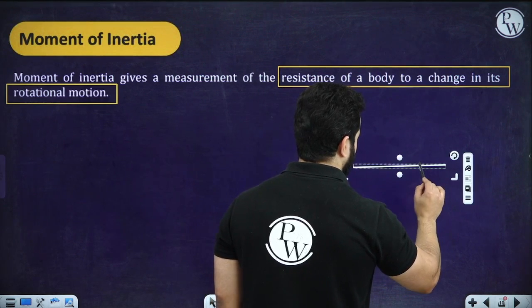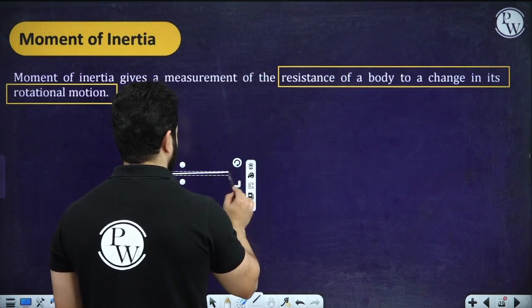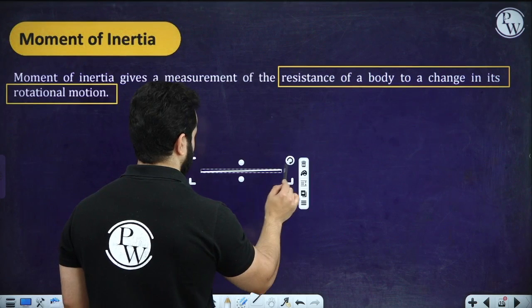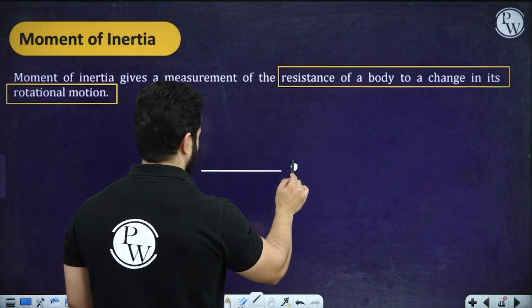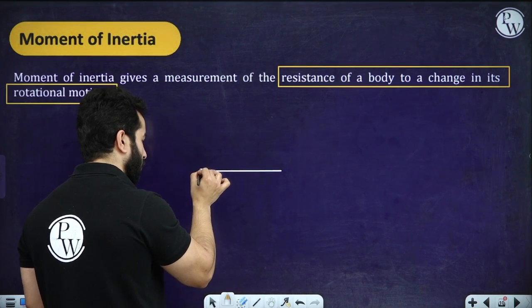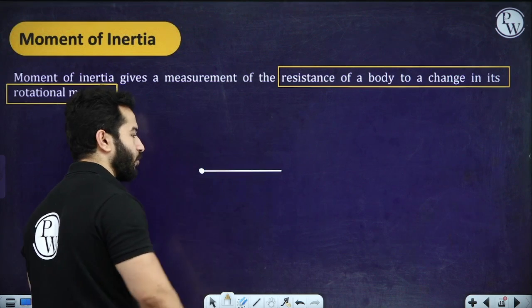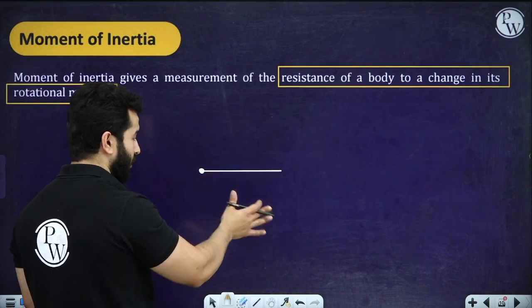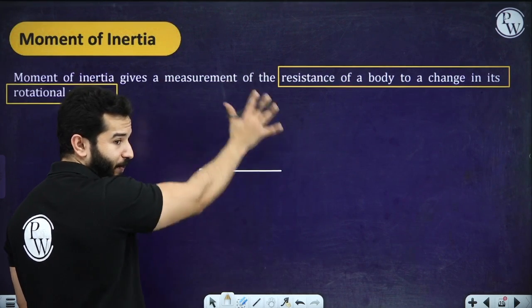One of the ropes is of length 1 meter, and you're holding this rope from this point, right? So this is where the axis of rotation is going to be. I'm considering this to be the plane of the motion.